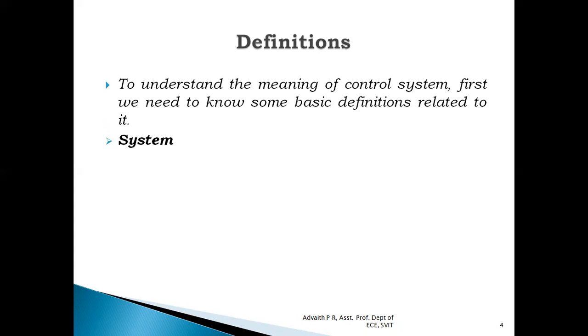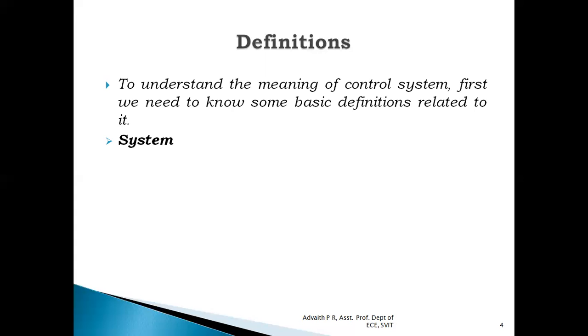To understand the meaning of control system, first we need to understand some important definitions related to control systems. The first and foremost definition is what exactly is meant by system. First, let us understand what is meant by system, and later what exactly is meant by control system. A system is a combination or an arrangement of different physical components which acts together as an entire unit to achieve a certain objective. Every physical object is actually a system. Whichever kind of physical object you consider, it can be called a system.